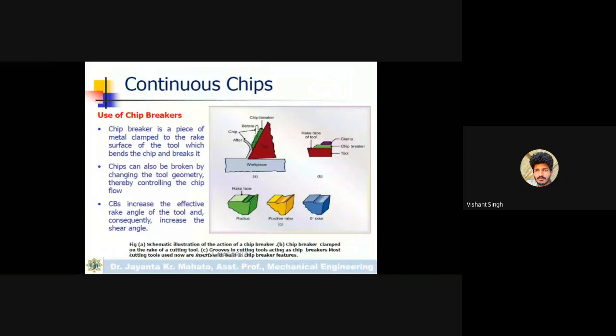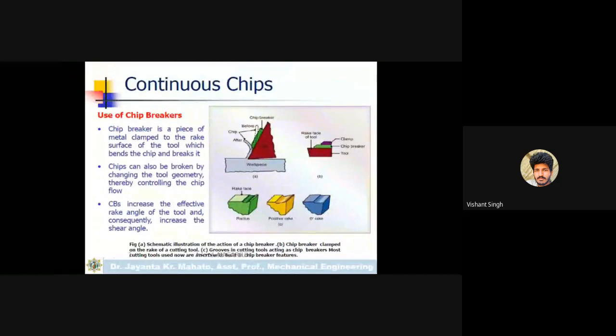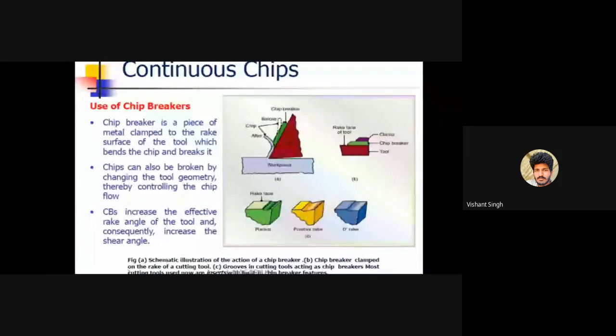So in this case, sometimes chip breakers are used to break the chips after some extent of formation of continuous chips. A chip breaker is a piece of metal clamped to the rake face of the tool, which bends the chip and breaks it.